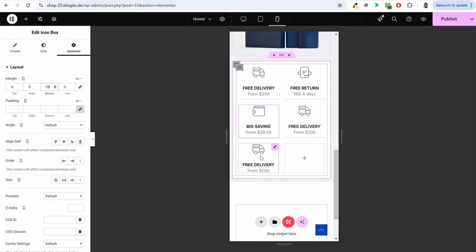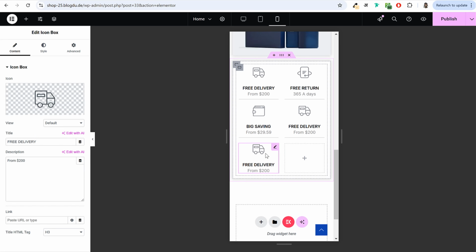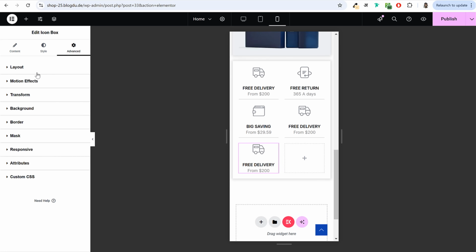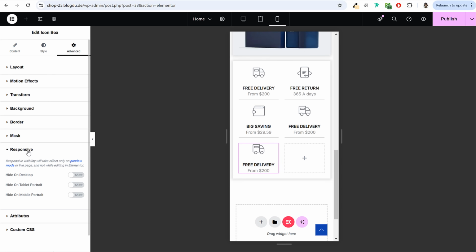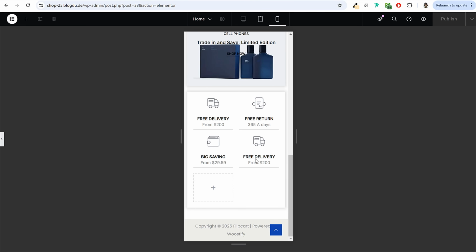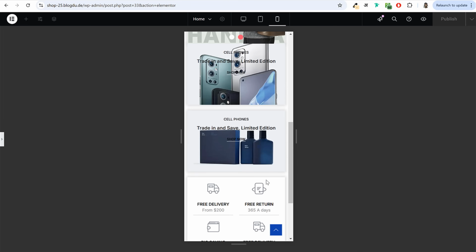Now this fifth one is looking odd, so you can do one thing. You can click on this fifth one, click on advanced, and you can hide this thing in mobile phone. So go to responsive and hide on mobile portrait. So in mobile phone now only 4 will be visible, the fifth one will be hidden.